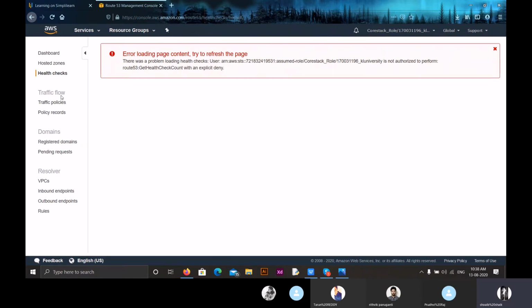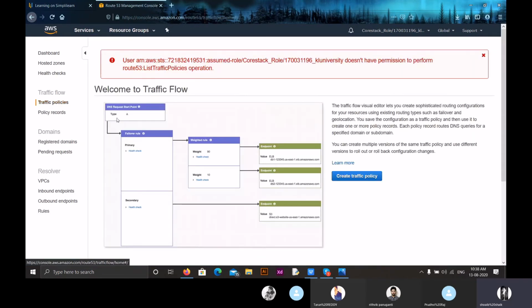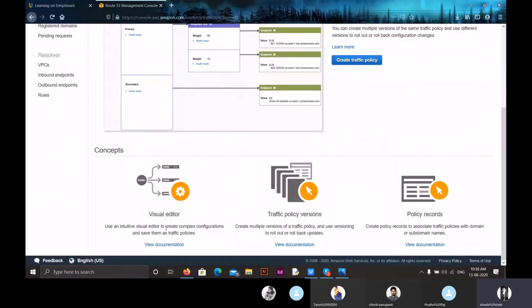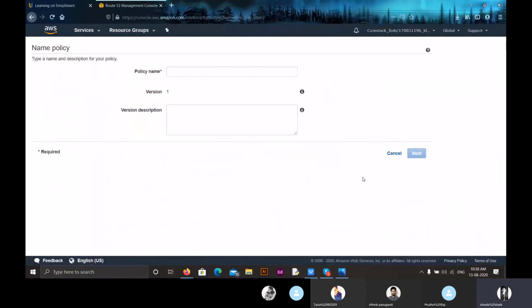Now coming to traffic flow, this is used to manage traffic globally all over the world. In traffic policies, we have an option called create a traffic policy. As you can see, we have three different concepts in this traffic policies: visual editor, traffic policy versions, and policy records. If we want to create a traffic policy, we just have to create, and we have to give a policy name. We have to give a version and version description, and by clicking on next, we will have created a traffic policy.